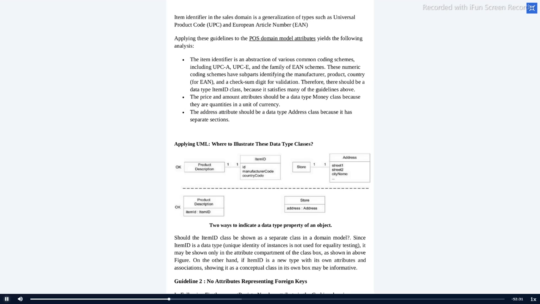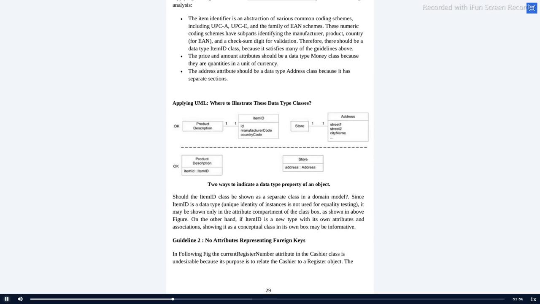So these are representations for identifying a product. You can note down more representations available in the world: UPC, the Universal Product Code, UPC-A and UPC-E. These are some more classes. Other countries use checksum digits. And like I said, if you are working with price and amount, you can mark it as money.